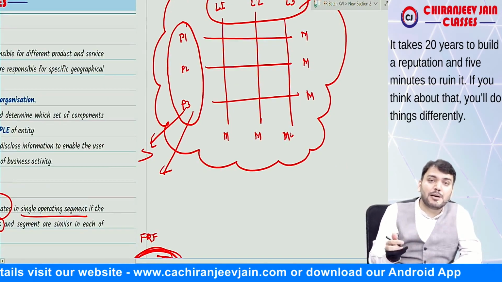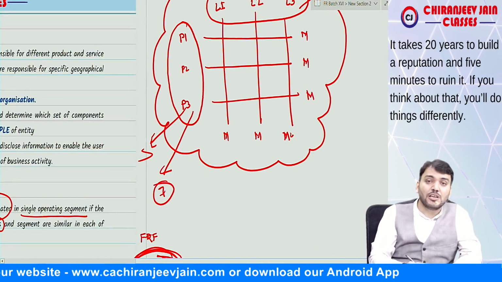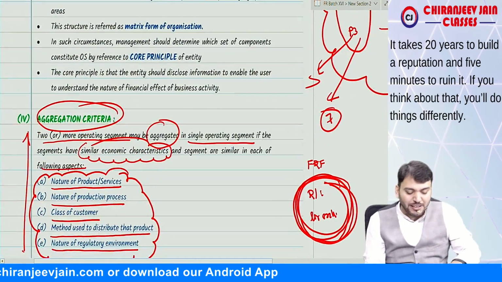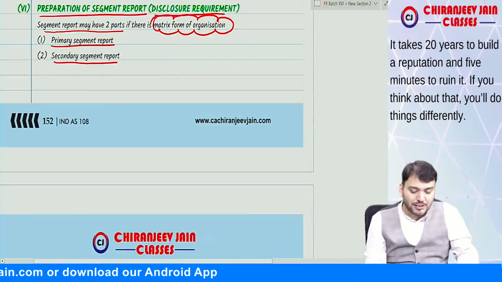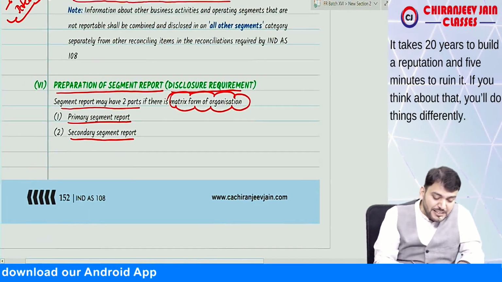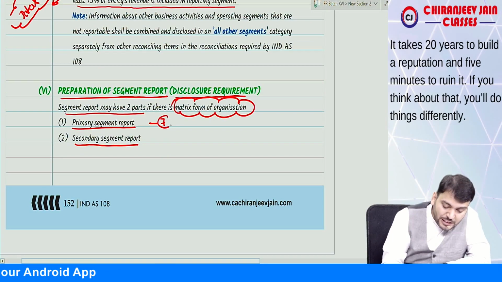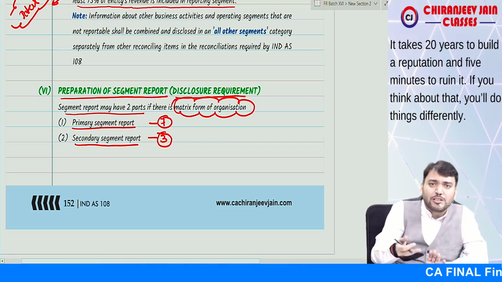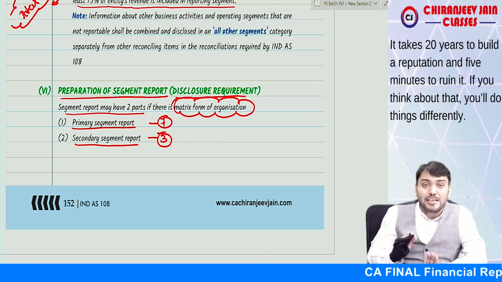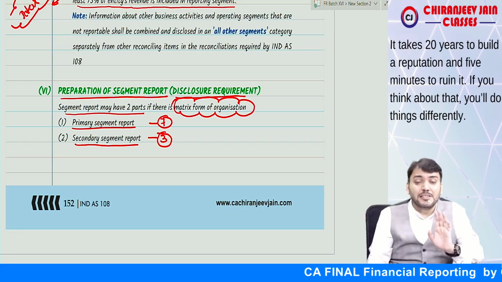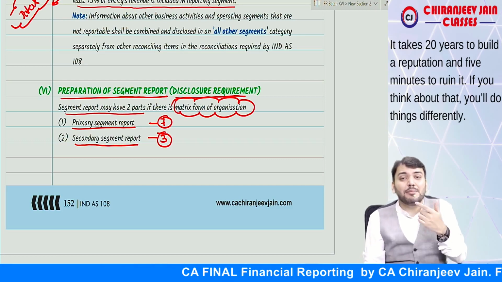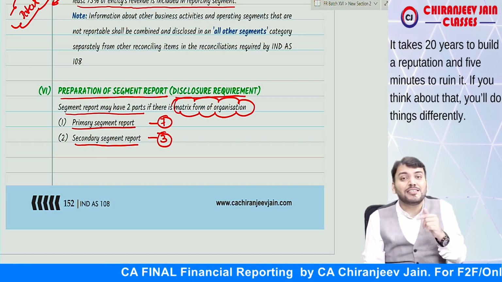Now for the primary segment report, 7 items of information need to be disclosed, and if it is secondary, 3 items need to be disclosed. Understood what I'm saying? Yes sir, we have understood. Correct? So for primary segment report, 7 information items need to be disclosed. For secondary segment report, 3 items need to be disclosed. If the question is silent, from the question we need to understand which one is primary and which one is secondary. If they have given 7 items of information for product, that becomes primary. If they have given 7 items for location, that becomes primary.